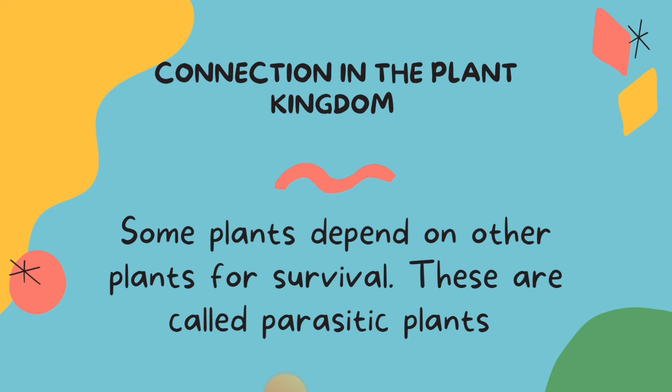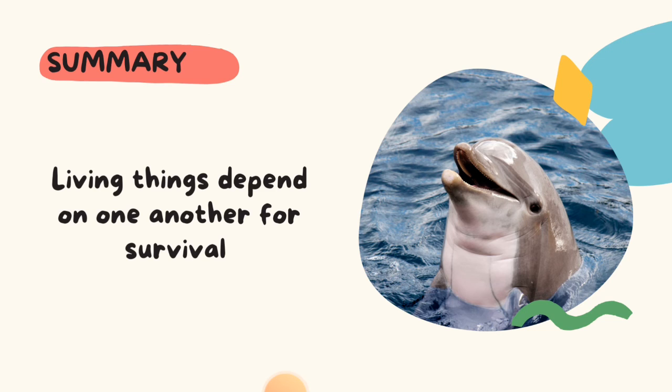Now, the connection in the plant kingdom. Some plants depend on other plants for survival. Yes, not all plants make their own food. These plants are called parasitic plants. They feed off other plants and may lead to the death of the other plant, right? So they depend on the other plant for food, while some other plants just need the other plant for a symbiotic relationship. So in summary, we'll say that living things depend on one another for food, whether directly or indirectly.